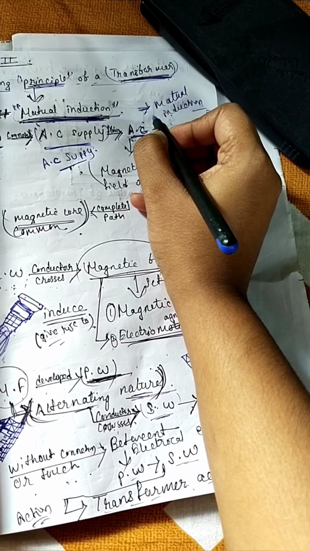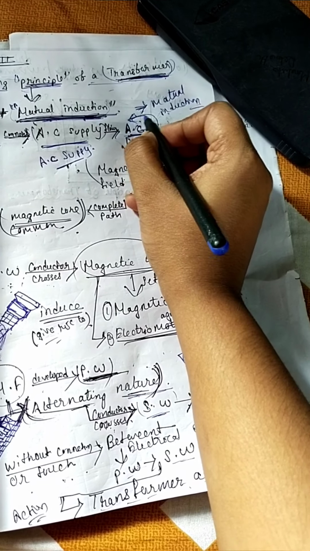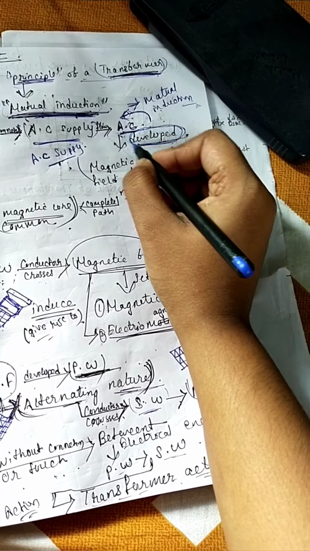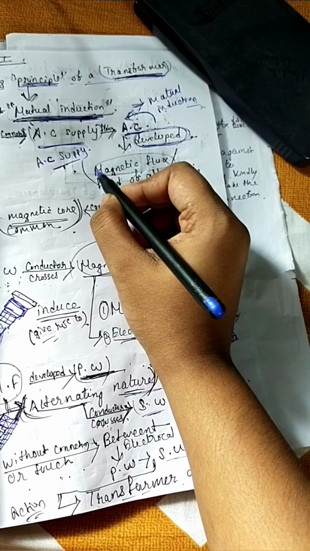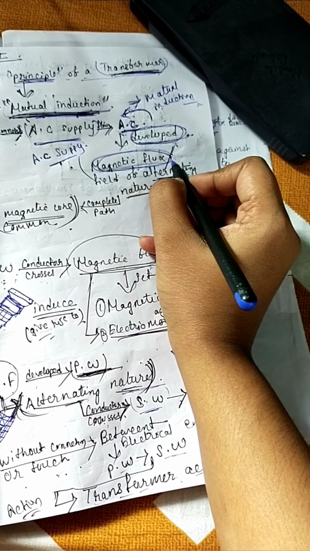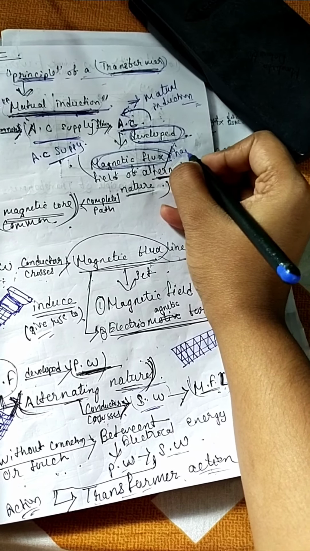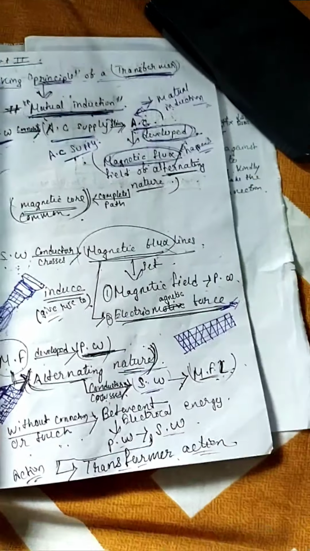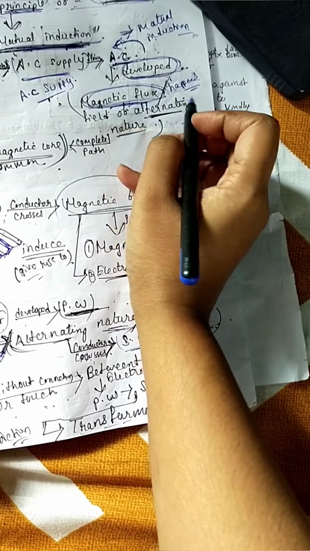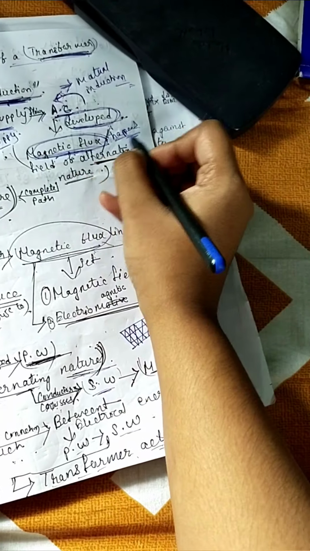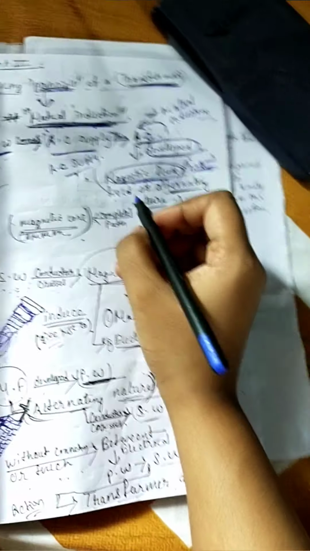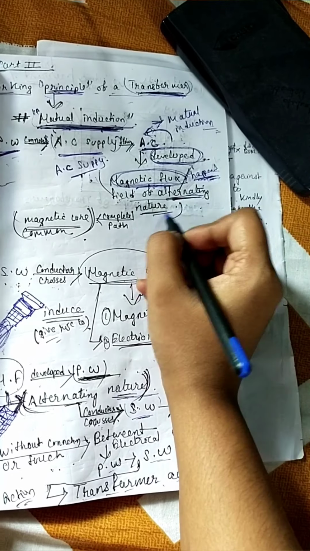When alternating current flows through the transformer, then what is developed? Magnetic flux. Development of magnetic flux happens, which is also known as a field of alternating nature.